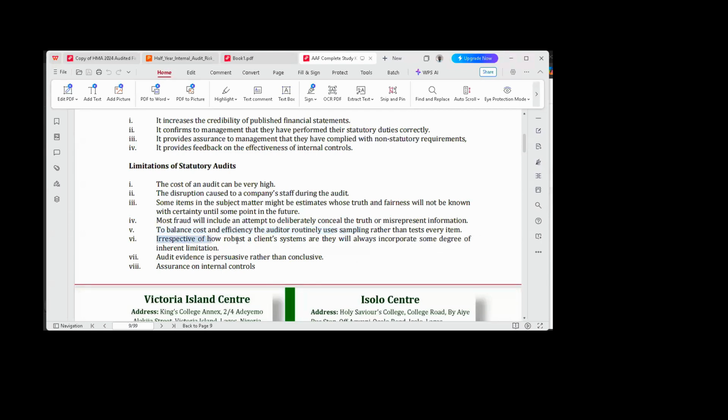Next one, irrespective of how robust the client's systems are, they will always incorporate some degree of inherent limitation. What that means is that there is no perfect system. That is, there are some specifics, some peculiarities to every system. For instance, once you audit a bank, it's inherent that you must be aware that there could be the possibility of privilege abuse or theft in a bank, because you are talking about cash. It's an inherent limitation.